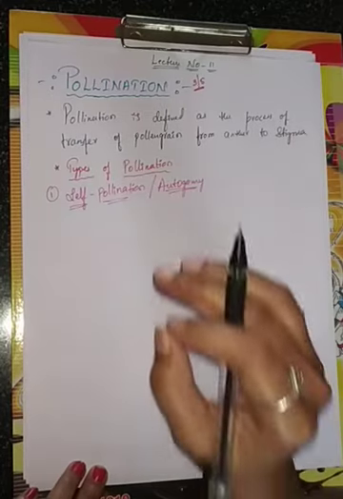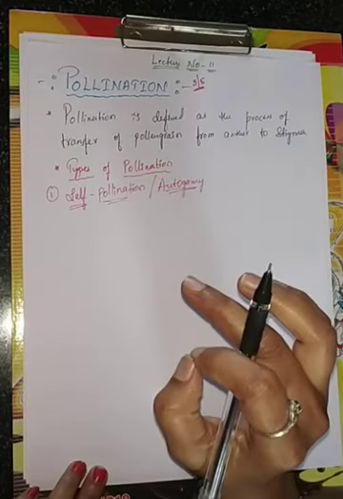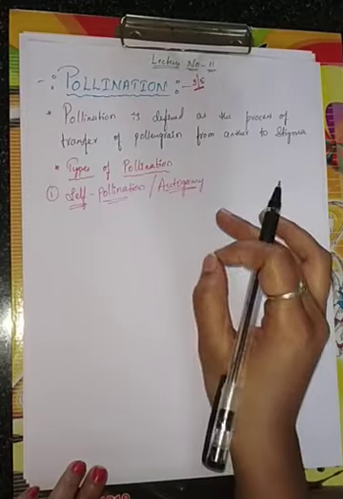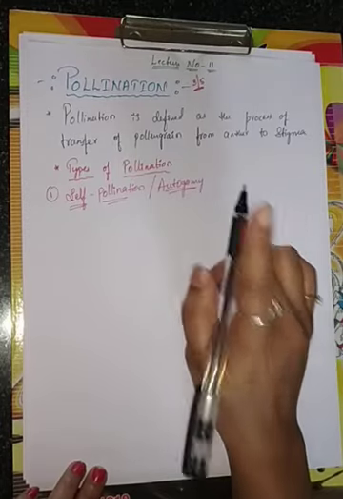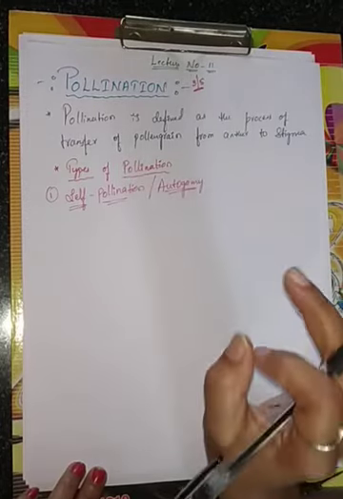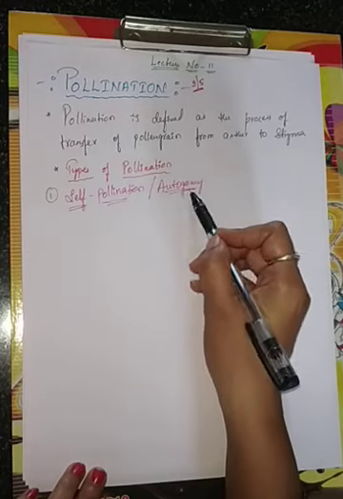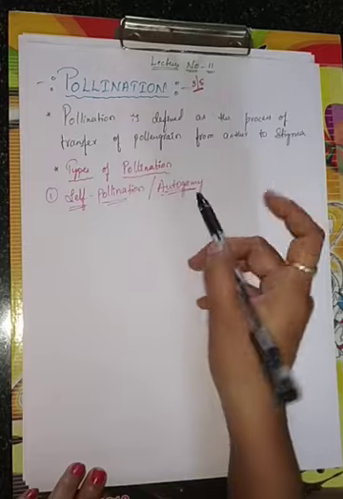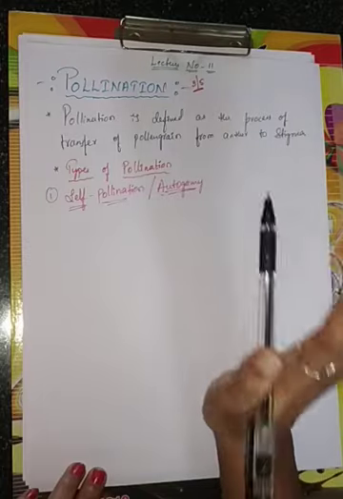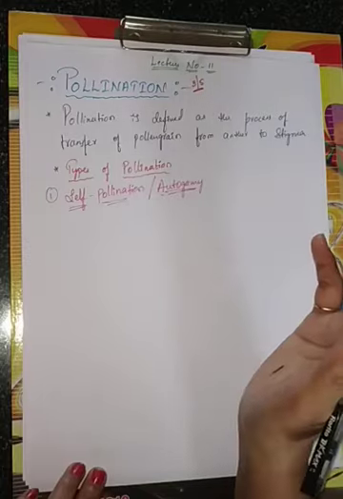See, children, if the pollen grains are transferred from an anther to the stigma of the same flower, then it is called autogamy. Auto means same, gamy means gametes are transferred or fused.